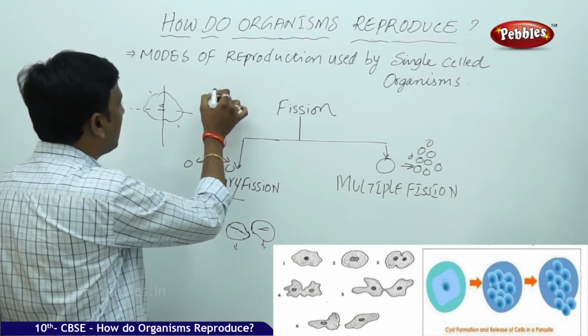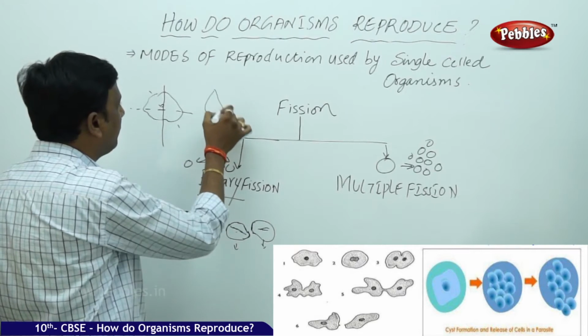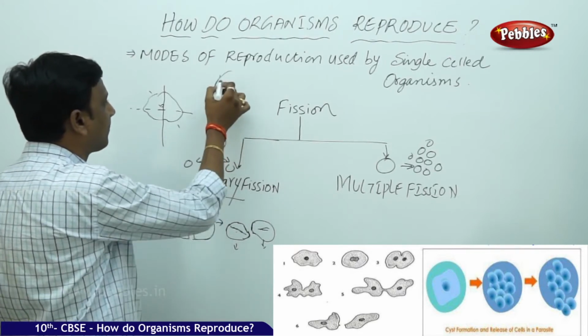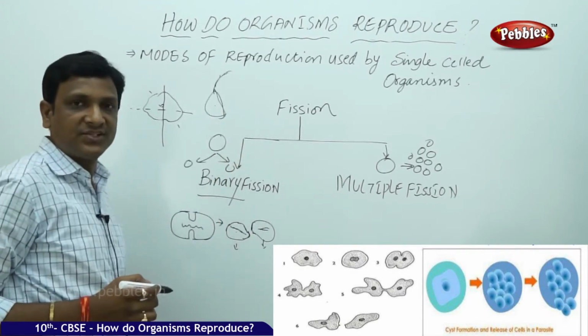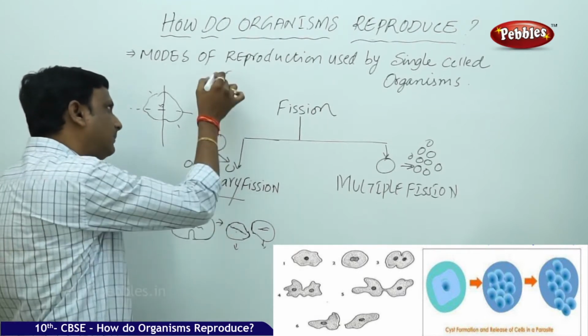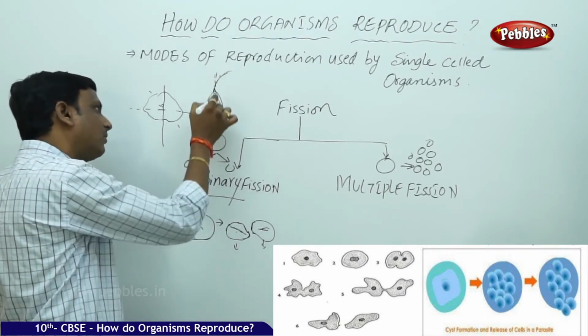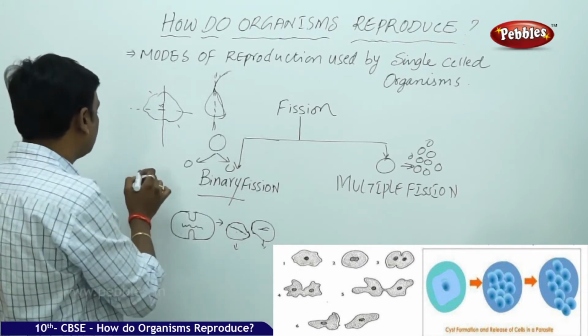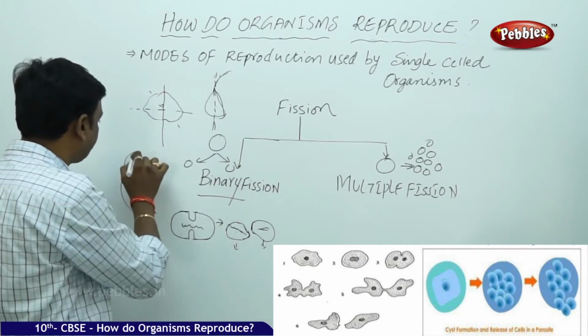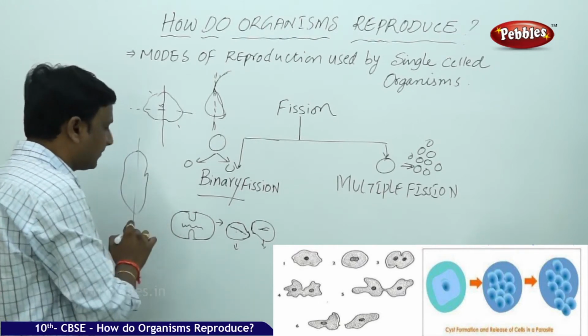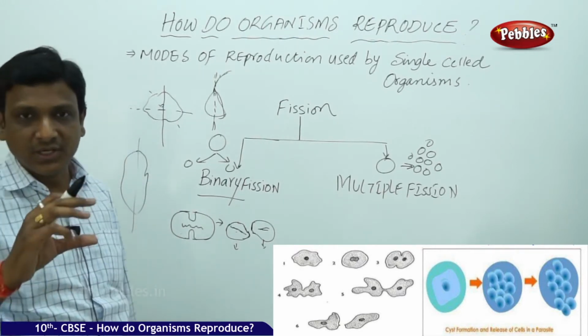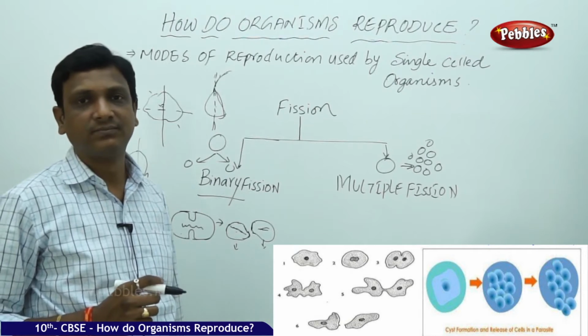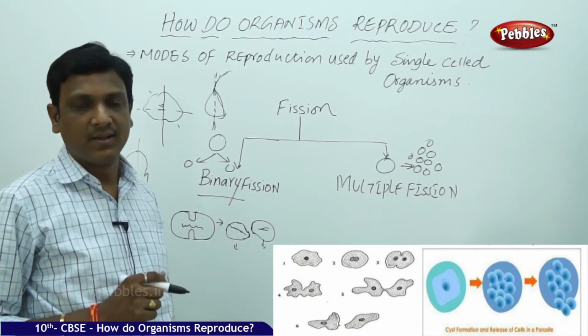For example, Leishmania has a whip-like structure. So the division takes place at a particular orientation, at a particular axis. Even the binary fission in case of paramecium happens at a particular orientation, particular direction. So that is observed in binary fission.